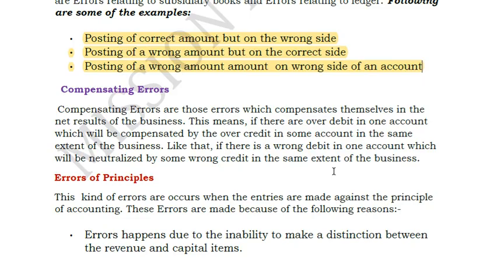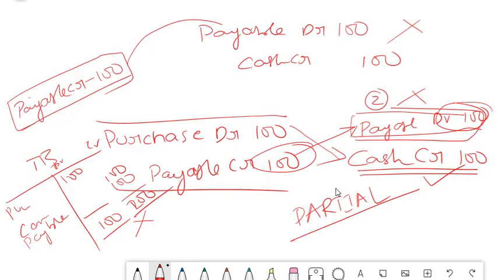These errors generally will not affect your trial balance, because in a compensating error, I have posted an excess debit in purchase. Similarly, I would have posted an excess credit in sales. So both debit and credit will match, and hence there will be no error in your trial balance total. But actually there is an error because you posted a wrong amount.